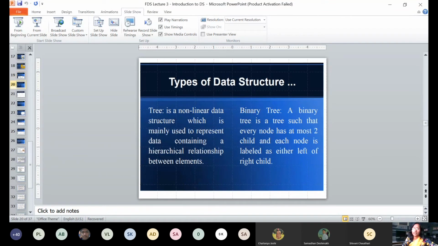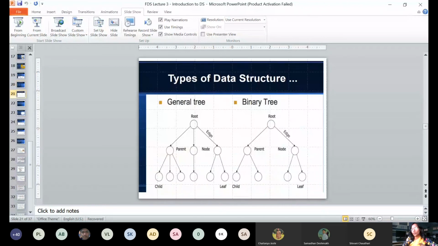Now a tree is a non-linear data structure, which again reflects a hierarchical relationship between the elements. There are types of trees like the binary tree. We will learn them in one of the units. So two examples are shown, a general tree and a binary tree. The main thing to remember here is that there are multiple levels. See this, there is a root at the first level, and there is a parent node at the second level, and the children or leaf nodes come at the last level.